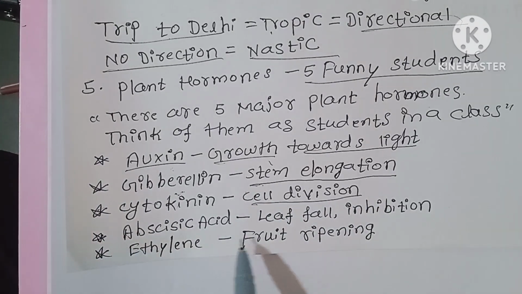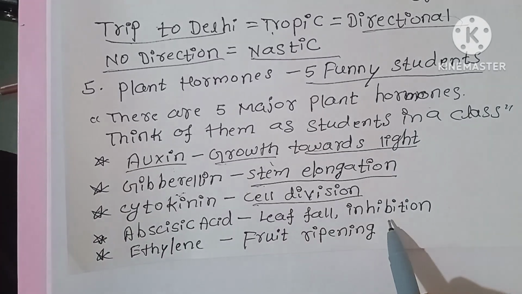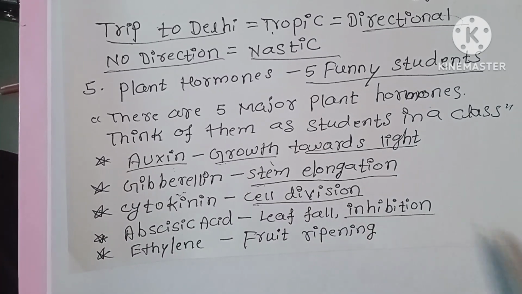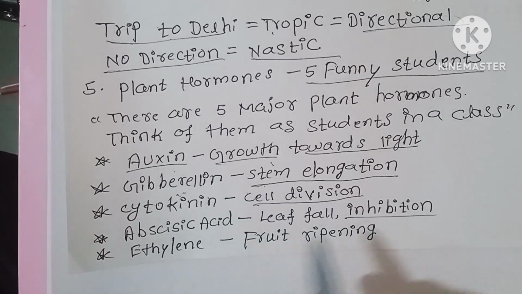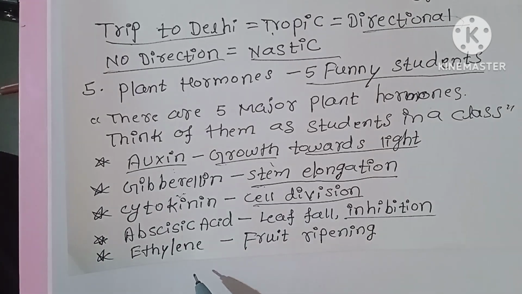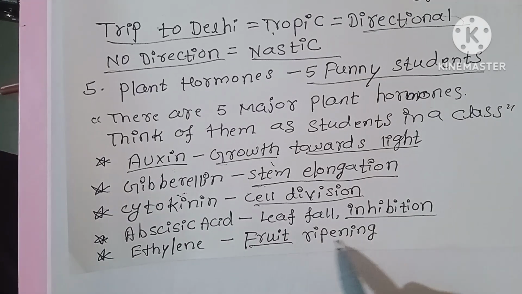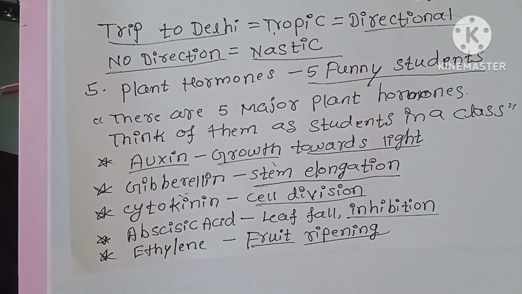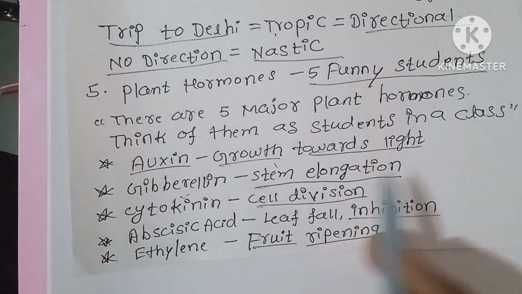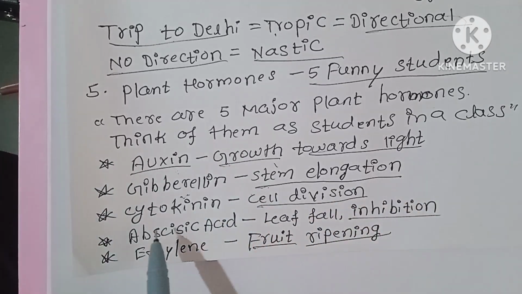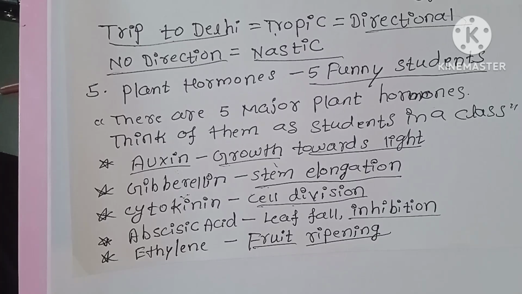What is the function of abscisic acid? Leaf fall or inhibition. The last one, ethylene, fruit ripening. That is the function of ethylene. Auxin, growth towards light; gibberellin, stem elongation; cytokinin, cell division; abscisic acid, leaf fall or inhibition; ethylene, fruit ripening. These are the main points.